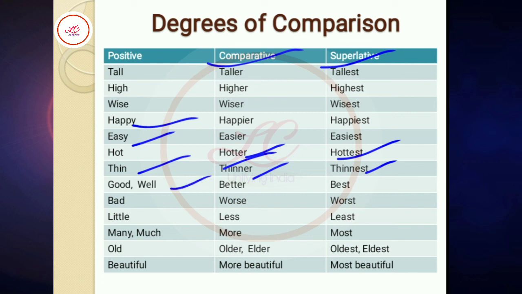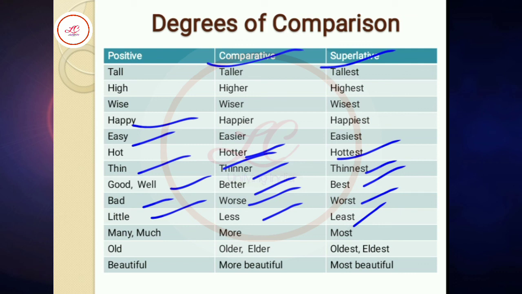But there is unusual sequence in good and well. For good and well, the forms are same: better and best. Here also bad, worse and worst. You can see the sequence, the rule of ER and EST is not applicable over here. The same thing also you will find little, less and least.